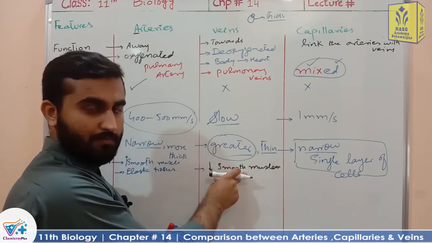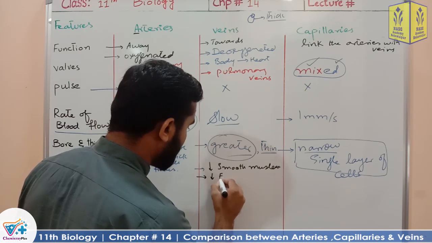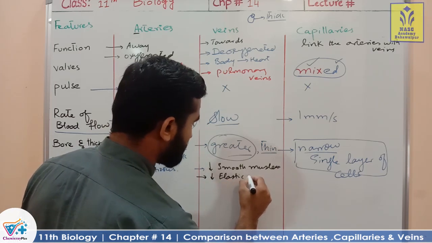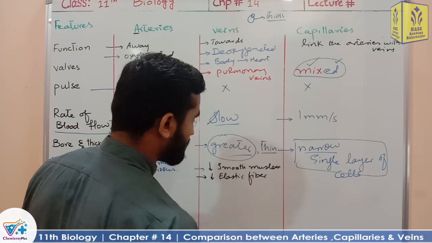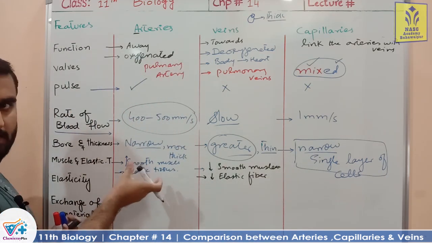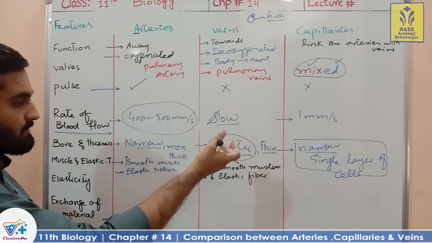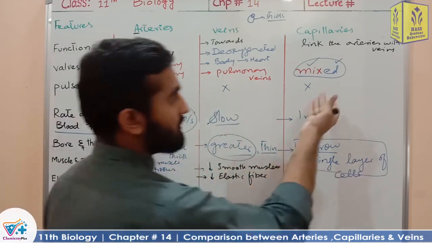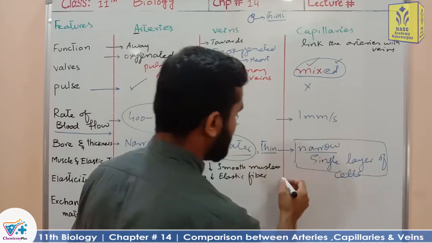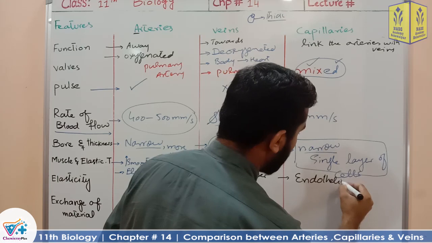Decreased smooth muscle and also fewer elastic fibers. So we can say that the amount of muscle in the walls of the arteries is greater than in the veins. But the capillary wall, as we have already learned, is made up of only a single layer of cells called endothelium.